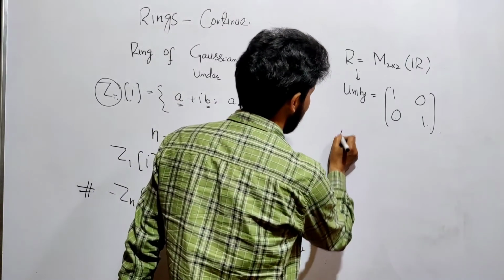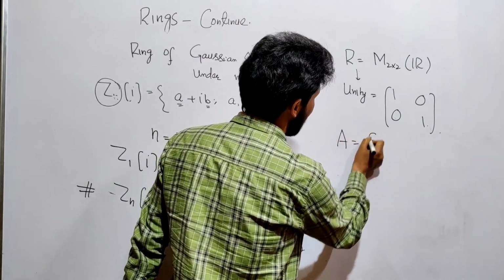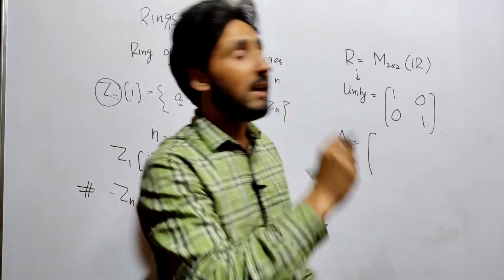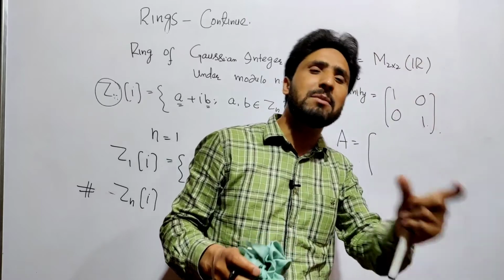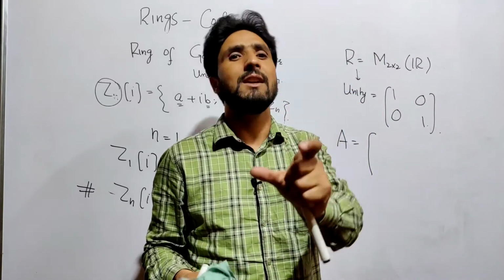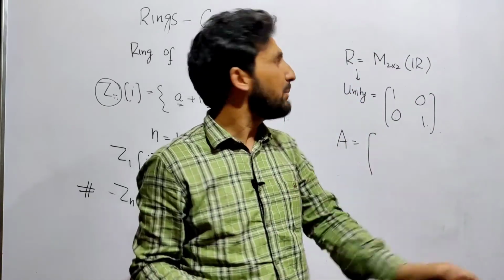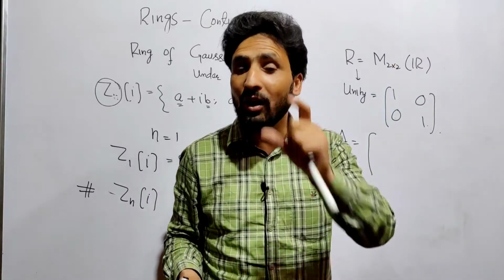Suppose I will take example, let I will take two matrices. If you have to show that it is not a commutative, you have to give a counter example. One example is sufficient to show that the particular thing is wrong.